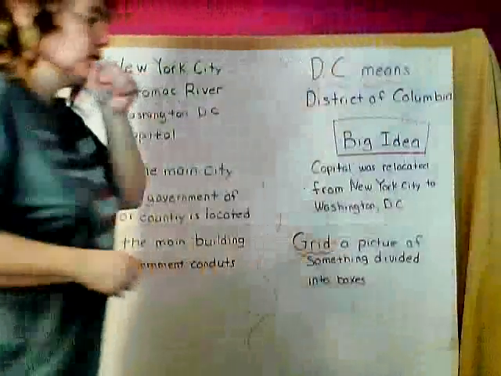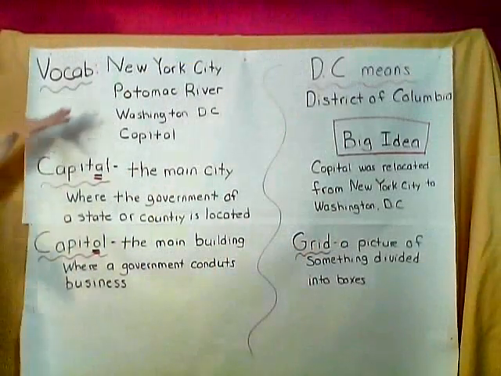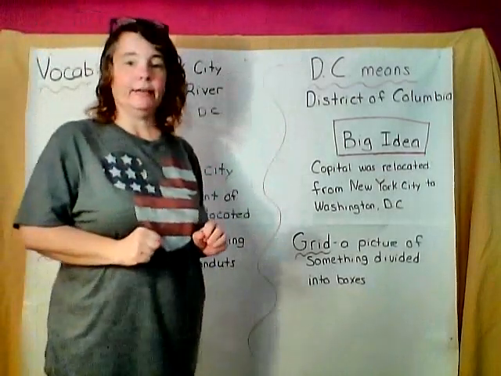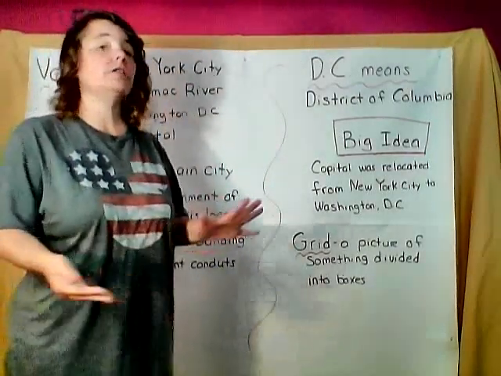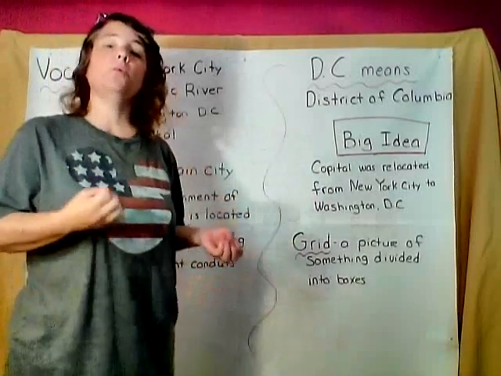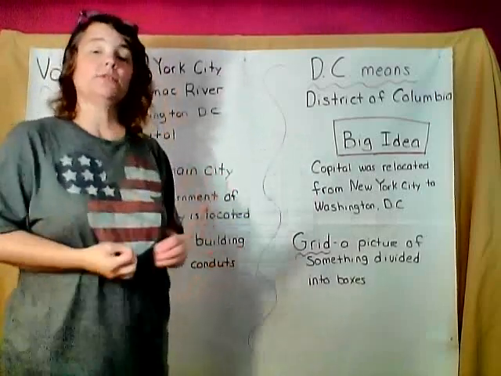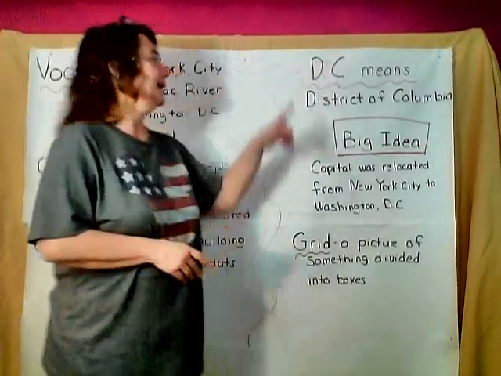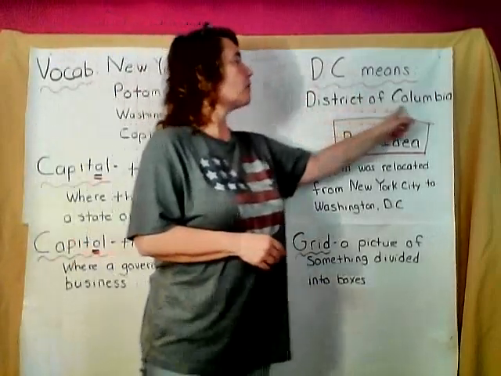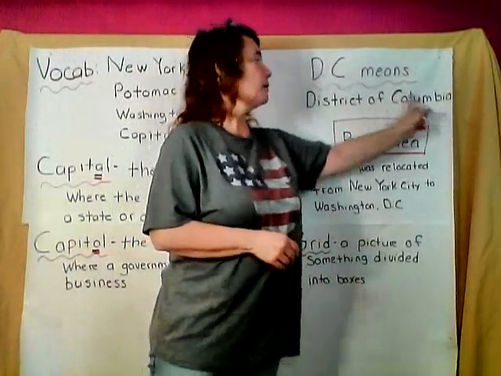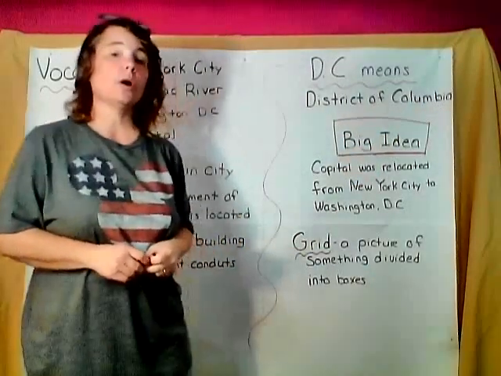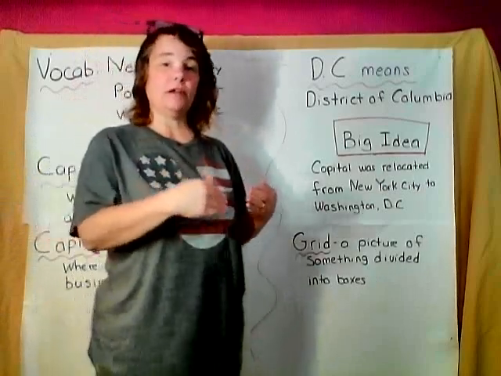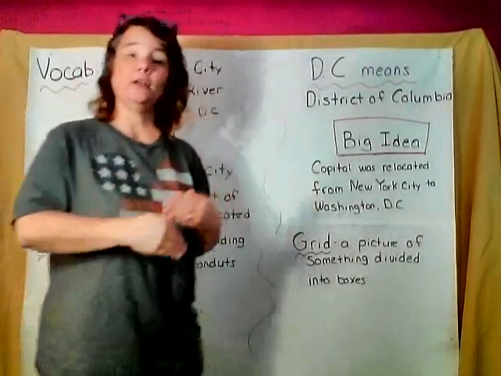All right. So after he designed and set it up, they started working on it. Now, we all know Washington, D.C. Okay? We know what Washington stands for. Washington was the first president. So they named Washington, D.C., Washington after the first president. But what does D.C. stand for? D.C. means District of Columbia. Columbia, that was named for Christopher Columbus. That's right. So Washington, D.C. is named after President Washington and Christopher Columbus.